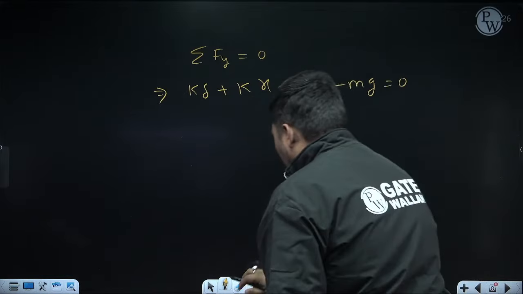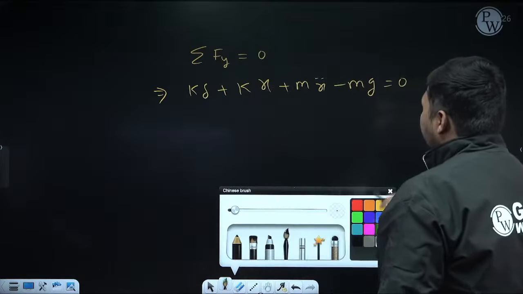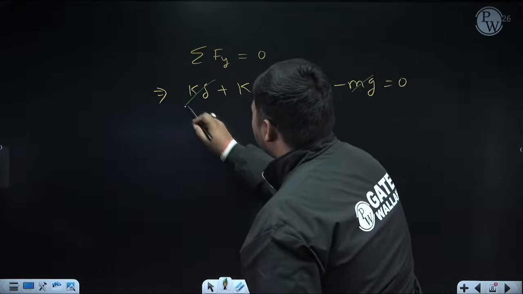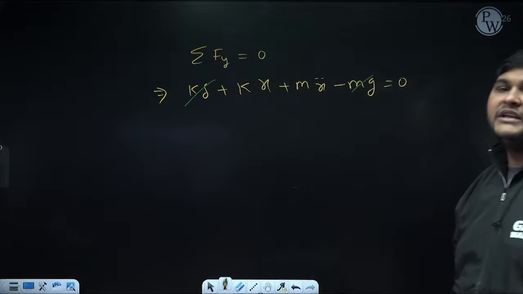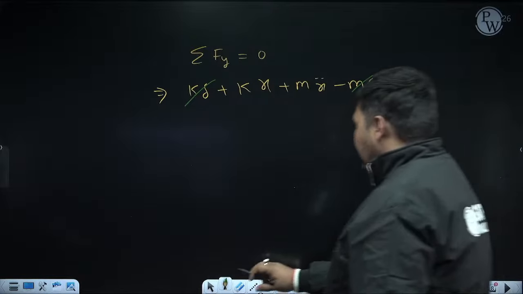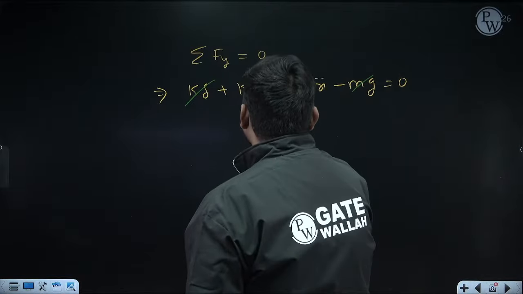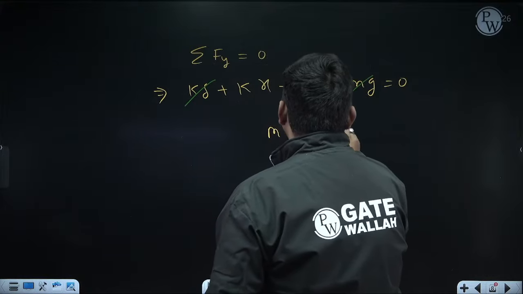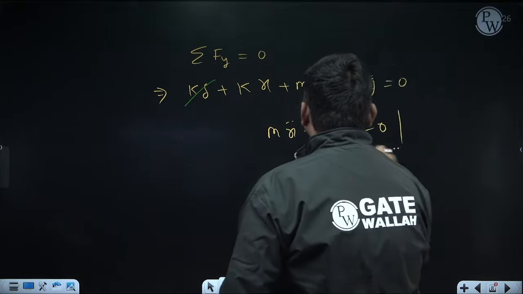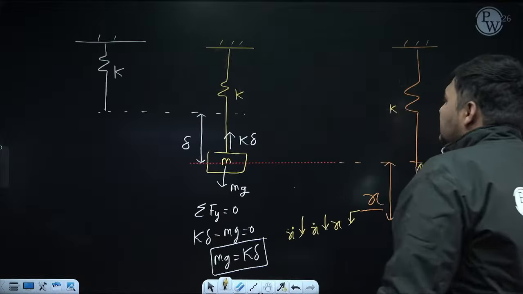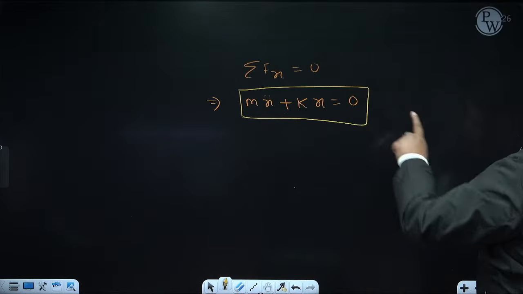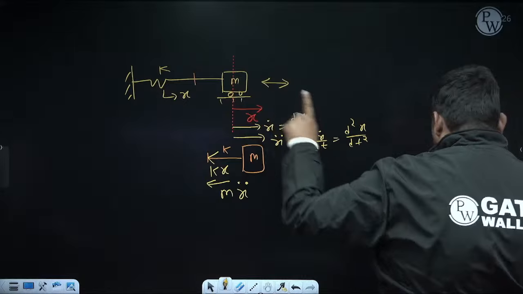Now see, I already proved that mg and k delta are the same, so these two parts will get cancelled. And after cancelling, we get the equation mx double dot plus kx equal to 0, which is the same as the earlier equation. That's why I was saying this is also a general case.